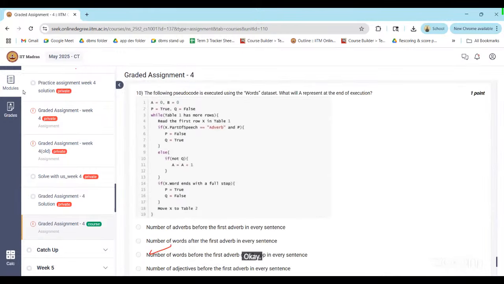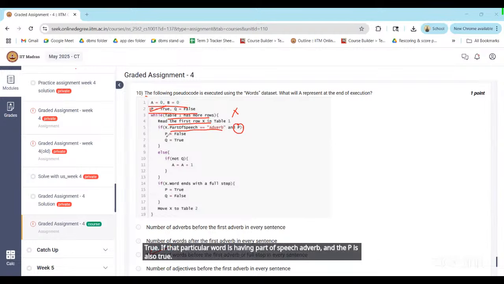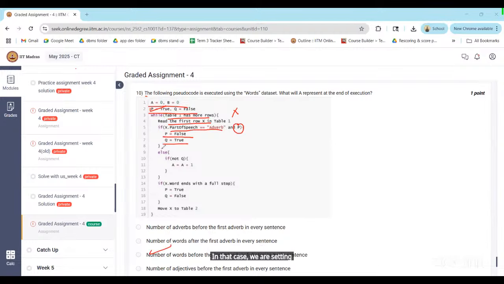Okay, we'll see. So here we have pseudocode: A = 0, B = 0, P true, Q false. Table 1 has more rows. Read the first row: if part of speech is adverb and P, what's the P here? True. If that particular word has part of speech adverb and P is also true, in that case we set P to false and Q to true, right?